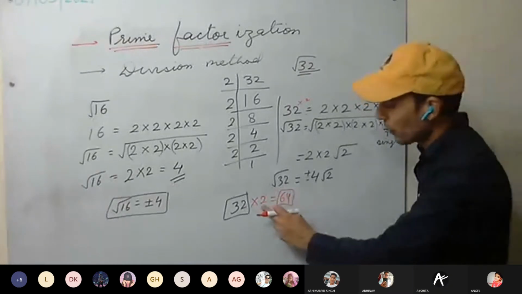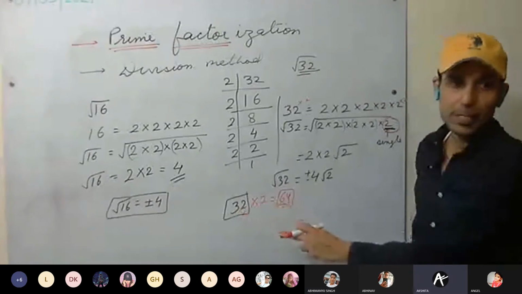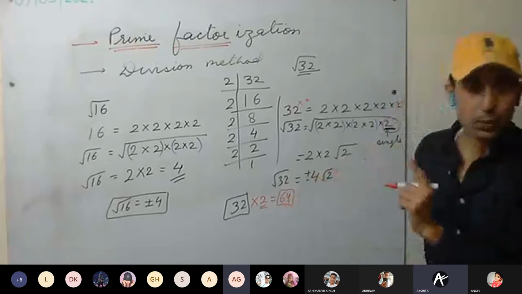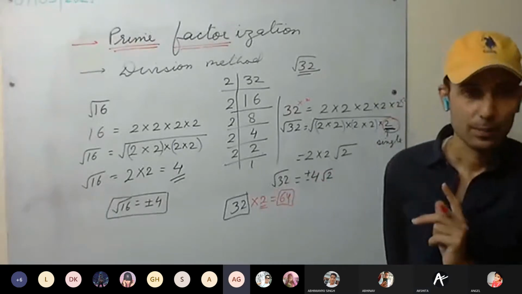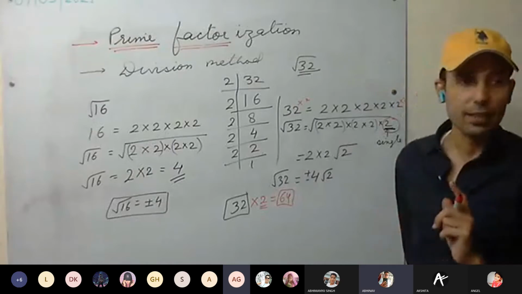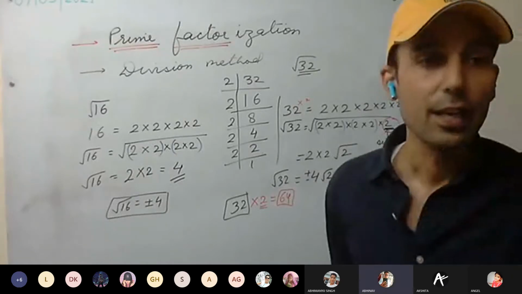Yes or no? So by what number should 32 be multiplied to make it a perfect square? By 2. By 2 it has to be multiplied. Okay, mute yourself. Everyone. Yes, sir.